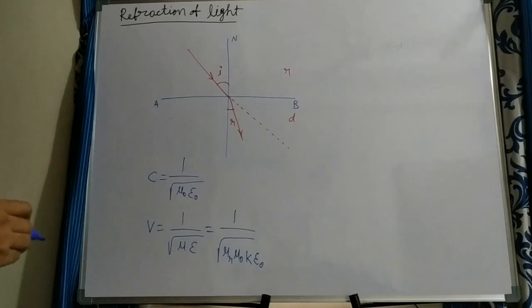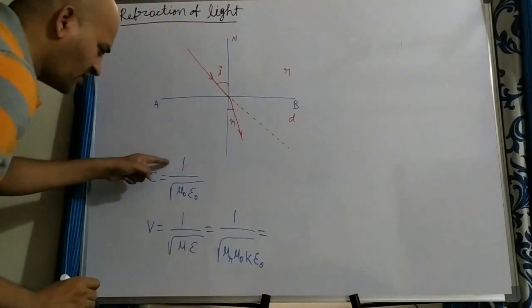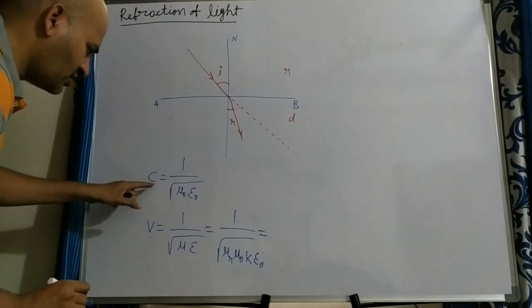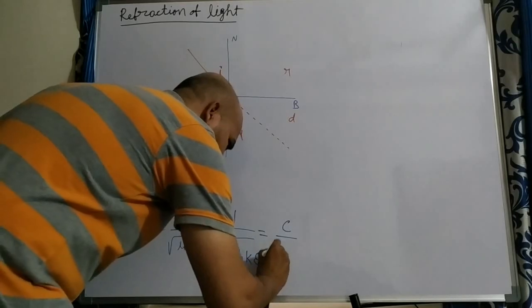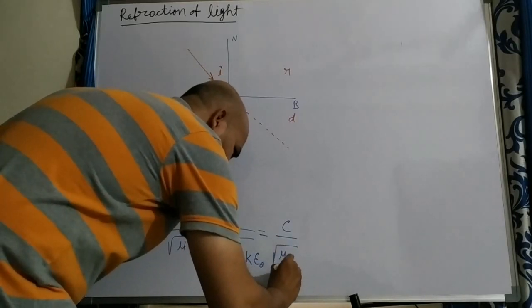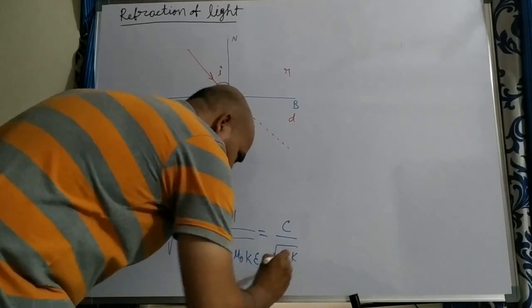Taking common 1 by square root of mu naught epsilon naught, which is c, we can write v equal to c by square root of mu r into k.